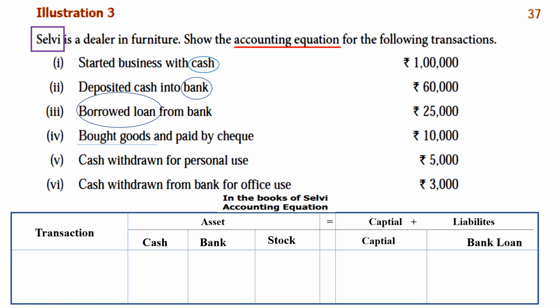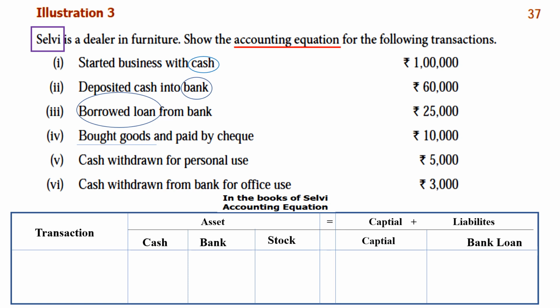So let's do the first one. Draw the lines and make it clear. Shall we start writing? Shall we do the first one? Okay, let's start.